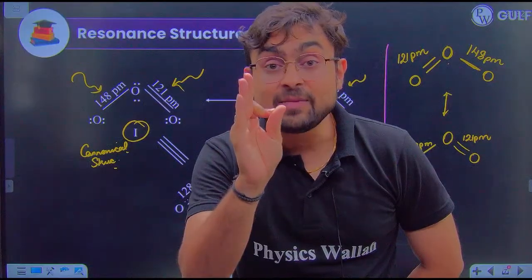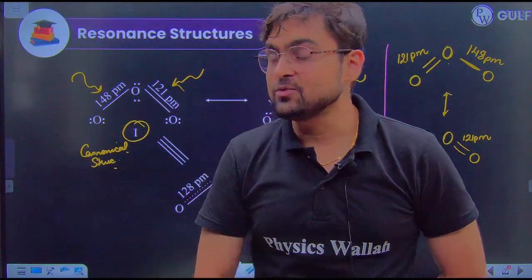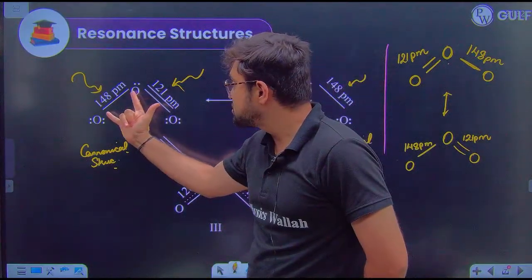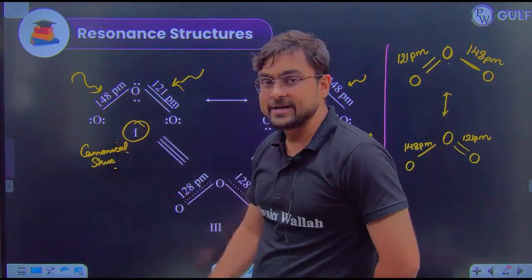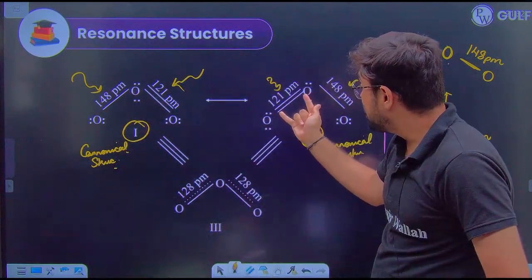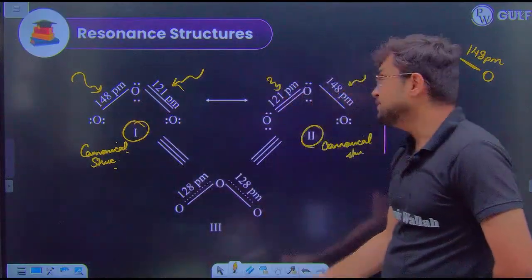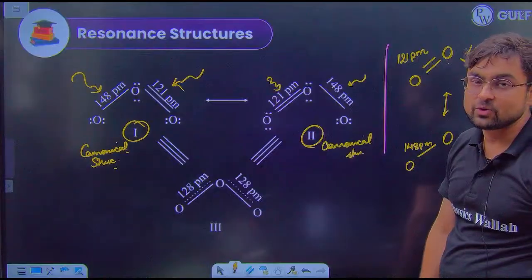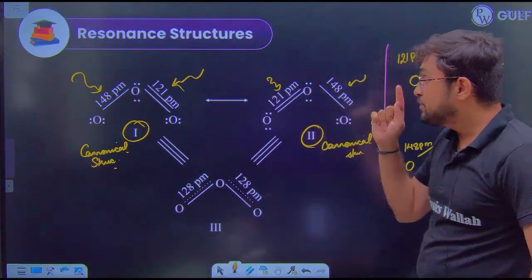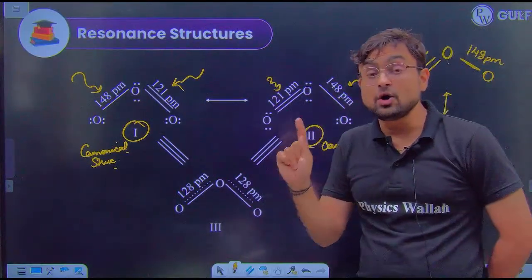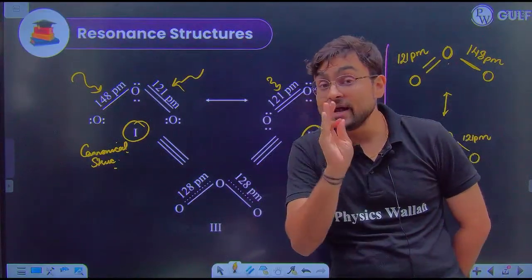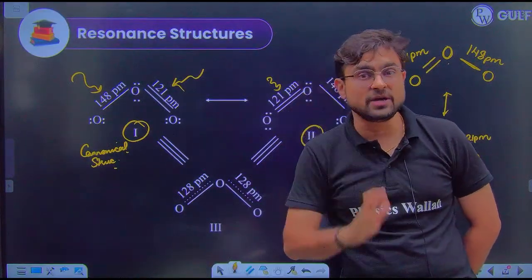Which means not these two bonds are 148, nor these two bonds are 121. In reality, the bond length between all the oxygen atoms is 128 picometers.